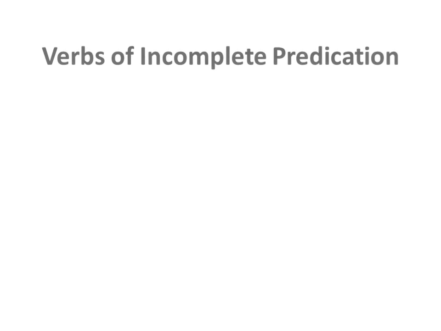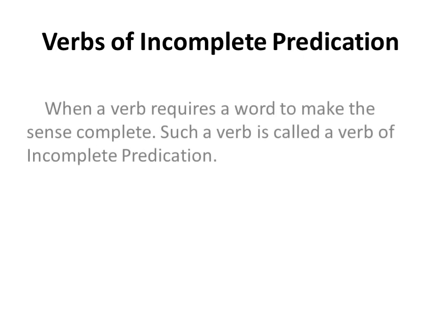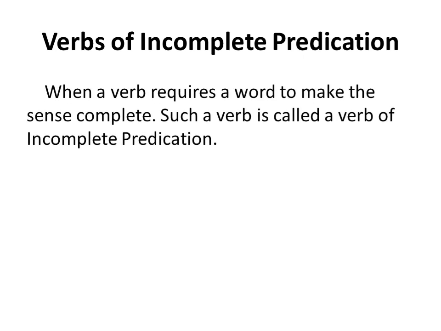Transitive and intransitive clear to us, and it's turn of verbs of incomplete predication. What are verbs of incomplete predication? When an intransitive verb require any word or phrase to make complete sense, these verbs are said verbs of incomplete predication.